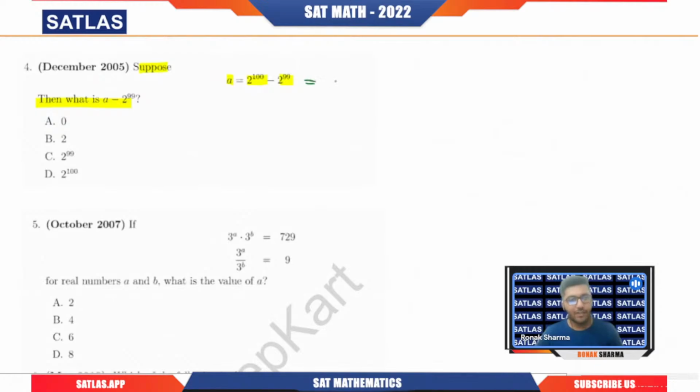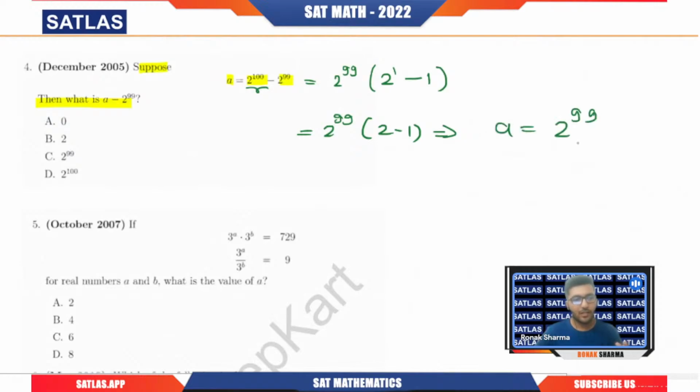Clearly I can see that we have 2 power 100 minus 2 power 99. I can take out common 2 raised to power 99. Here I will have 2 power 1 remaining, and here I will have 1. So 2 power 99 times (2 minus 1), that is 1 only. So this gives me the value of a as 2 power 99. Now if a is 2 power 99, a minus 2 power 99 will be 0.